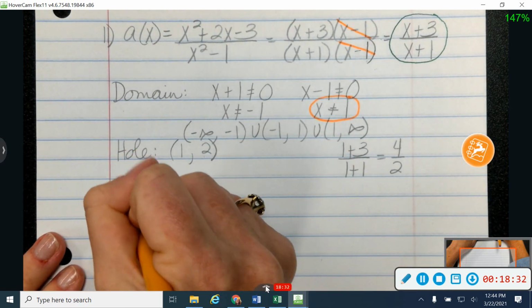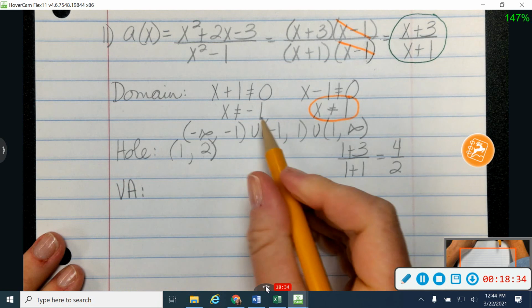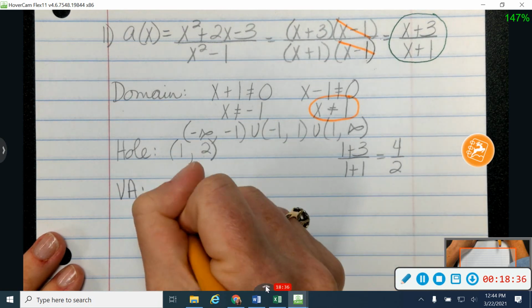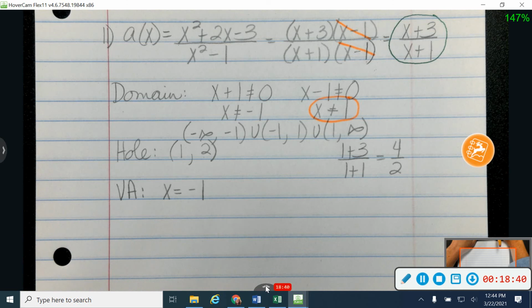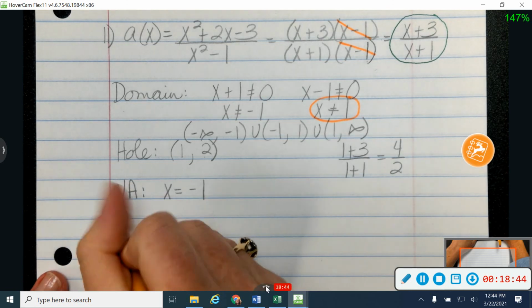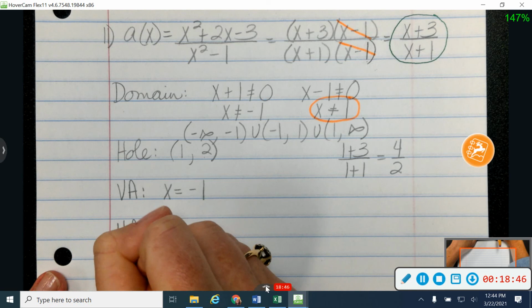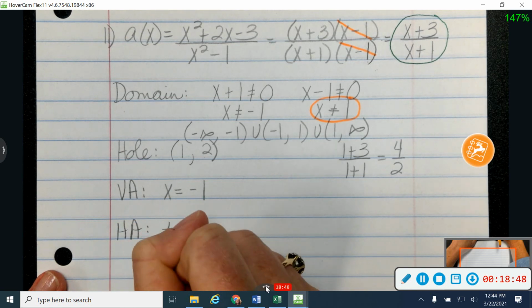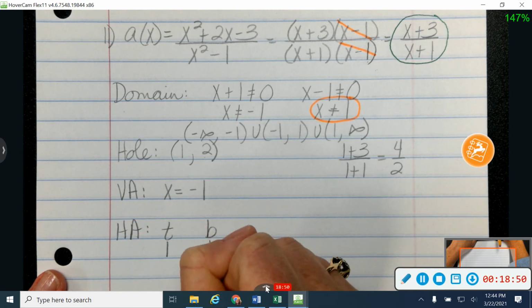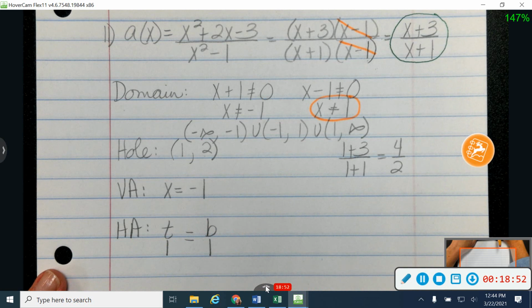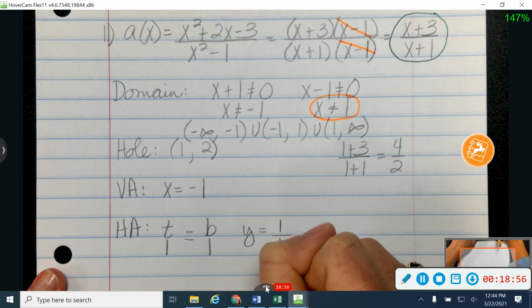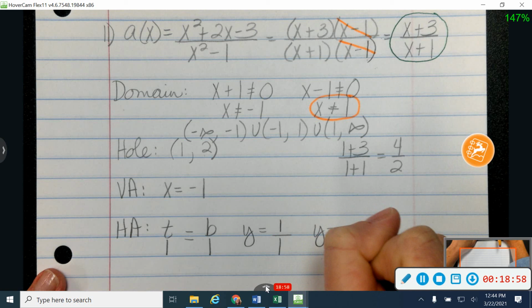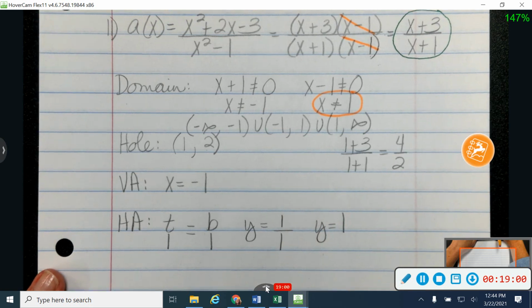All right, now my vertical asymptote is going to be what's left in my domain, so that's going to be at x equals -1. Okay, so I used part of it for the hole, I used part of it for the vertical asymptote. Okay, for my horizontal asymptote, the degree of the top is 1. The degree of the bottom is 1. They are equal. So I'm going to do lead coefficient over lead coefficient. So y equals 1 will be my horizontal asymptote.